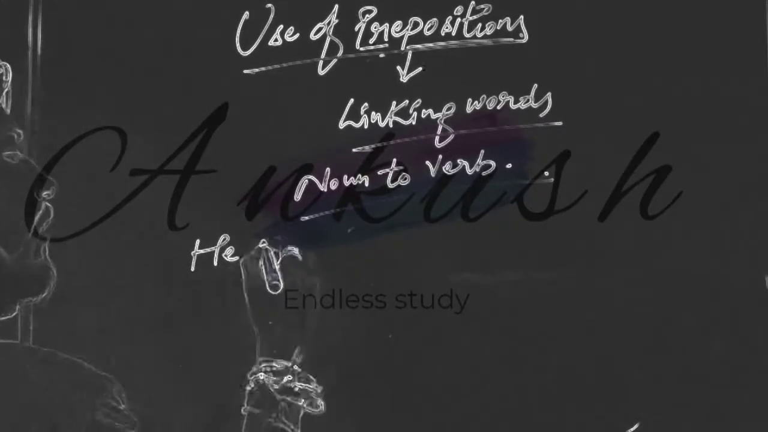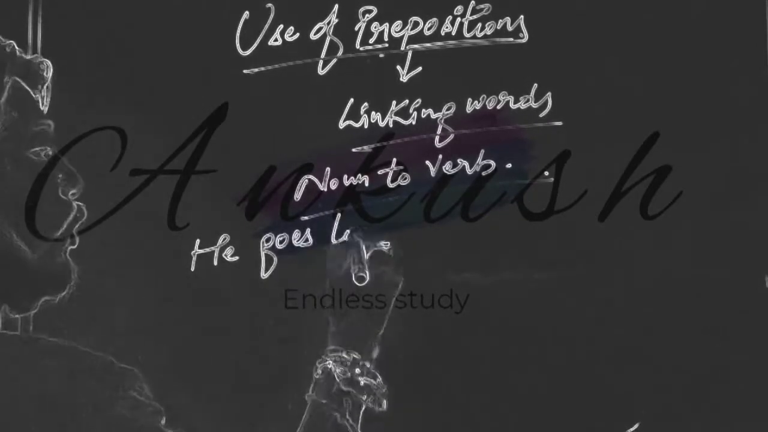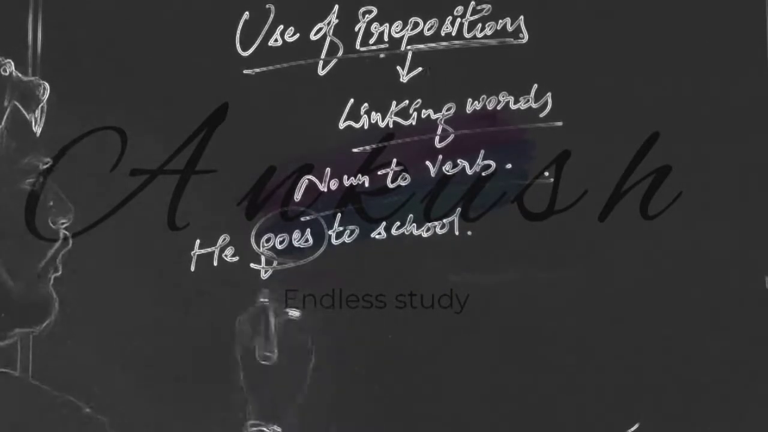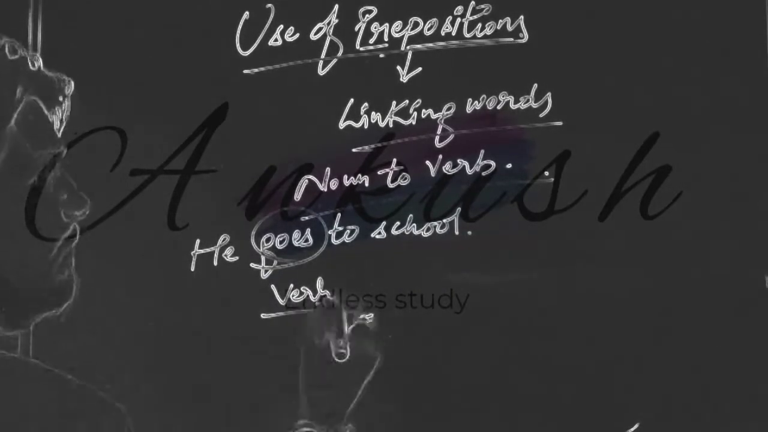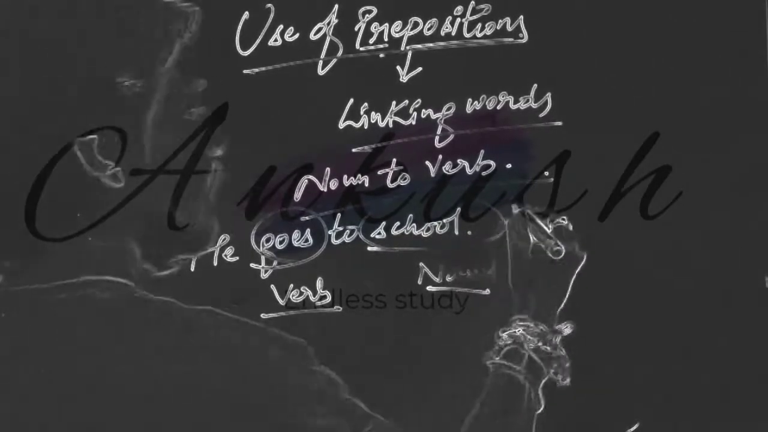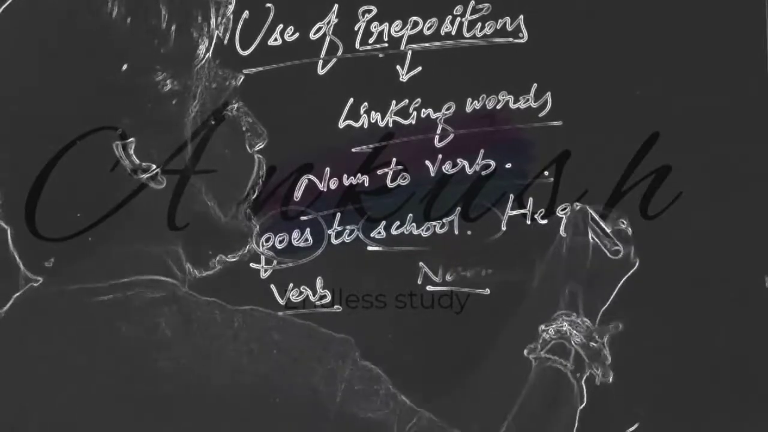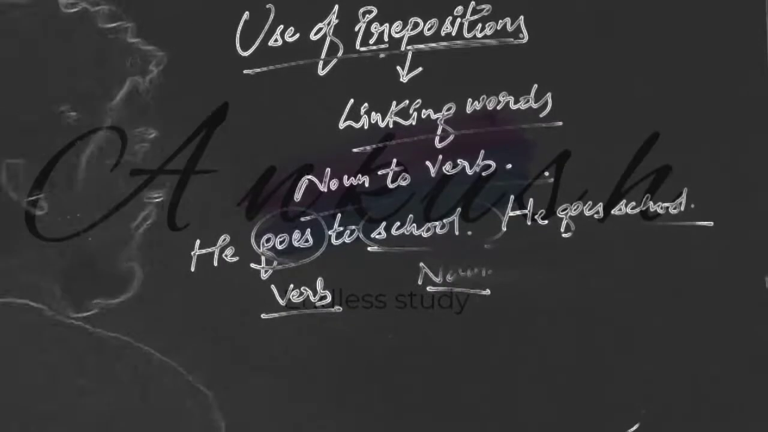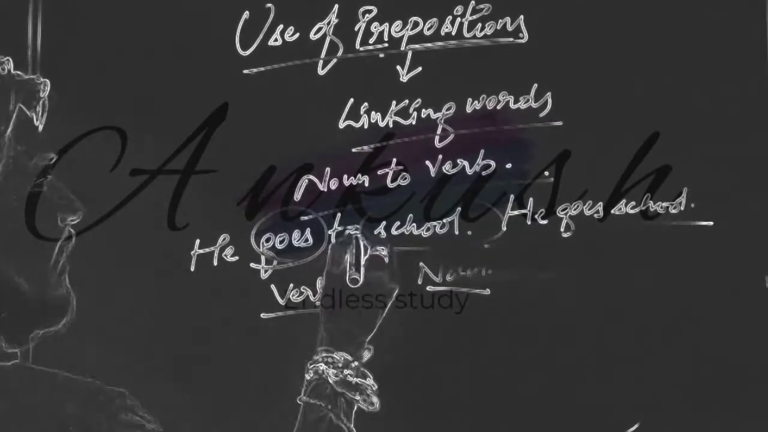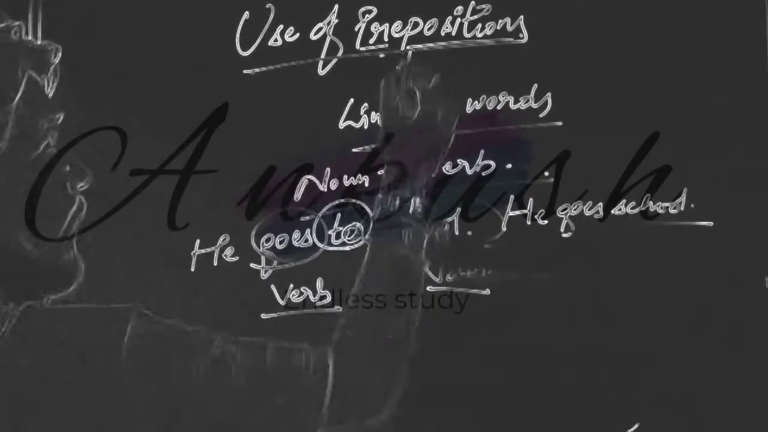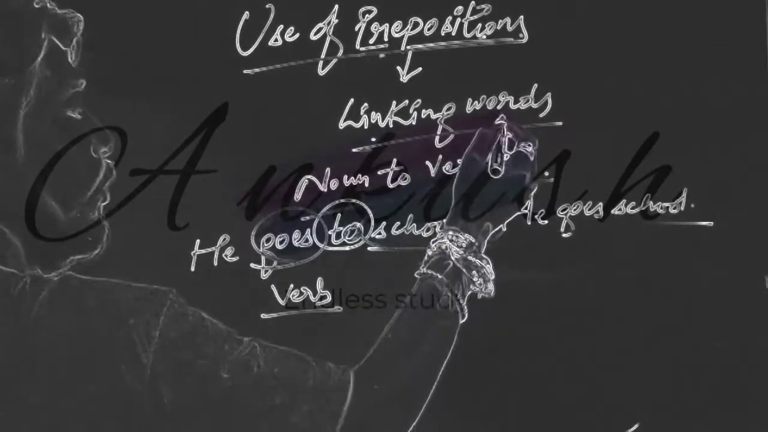For example, we can take: he goes to school, correct? Goes is what? Goes is a verb. School is a noun. Suppose we write the sentence, he goes school. Is this sentence correct? No. So we need "to", that is a preposition, to complete the sentence.